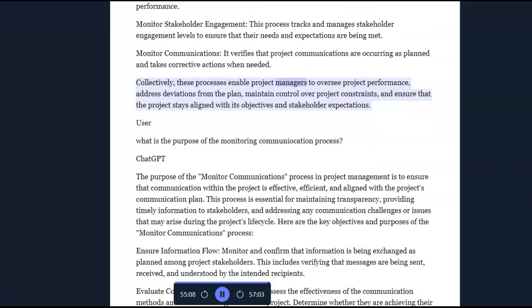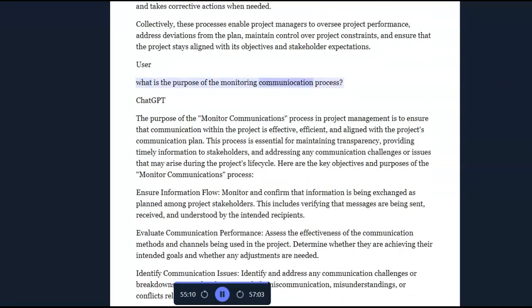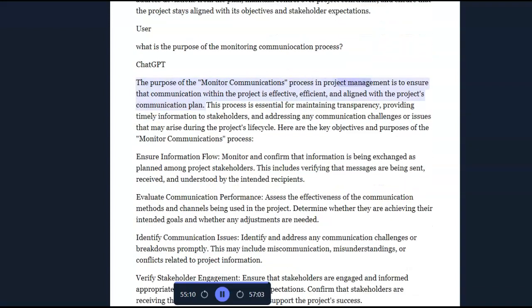Collectively, these processes enable project managers to oversee project performance, address deviations from the plan, maintain control over project constraints, and ensure that the project stays aligned with its objectives and stakeholder expectations. User: What is the purpose of the monitoring communication process? ChatGPT: The purpose of the monitoring communications process in project management is to ensure that communication within the project is